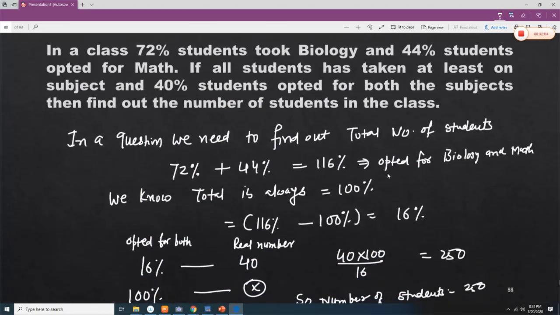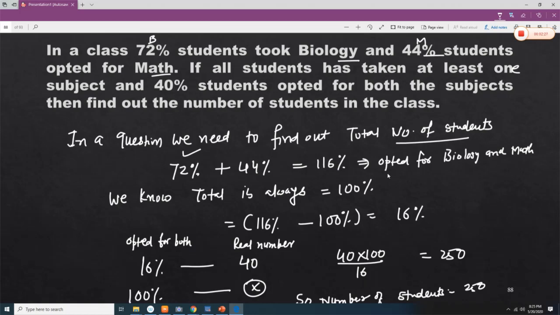In a class, 72% of students took biology and 44% of students opted for maths. So this is biology, this is maths. If all students have taken at least one subject and 40% of students opted for both the subjects, then find out the number of students in the class. In this question you need to find out the total number of students.